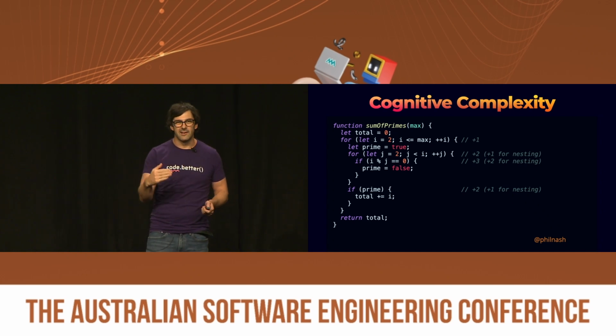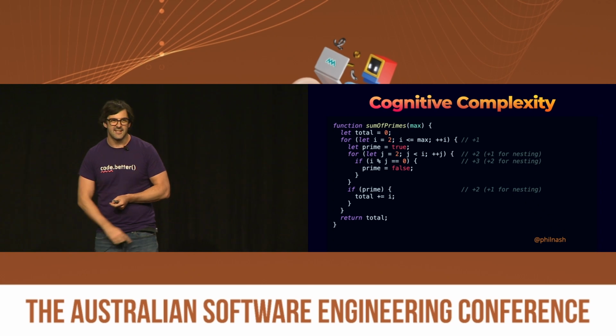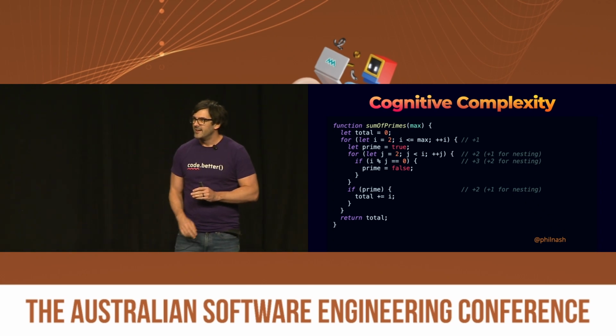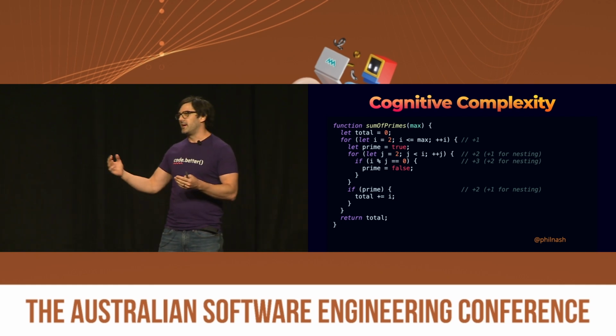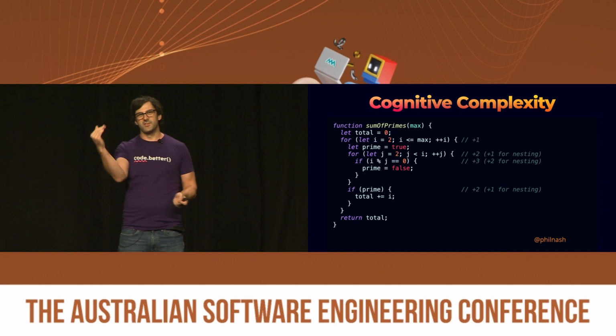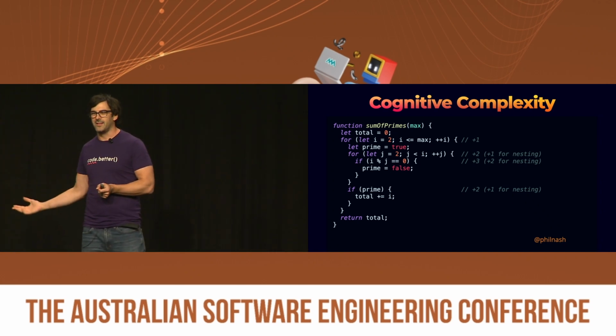So when we get to the second for loop in there, that scores 2. It scores 1 plus the current nesting score, and then it increments the nesting score. We get to the conditional on the inside, and that's now going to score 3 for being 1 plus being nested twice. Now, the conditional will then nest again, and so the nesting score will go up and then come down again without scoring anything.